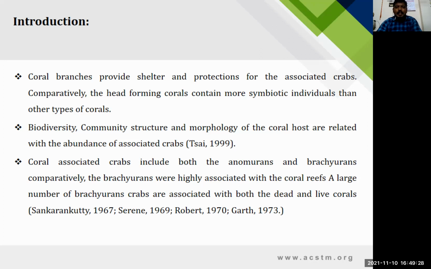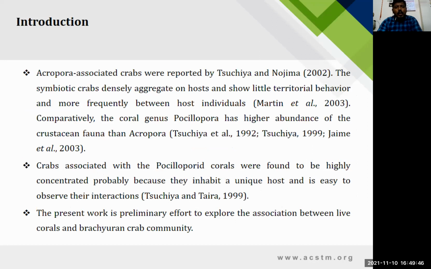Coral-associated crabs include both the anomurans and brachyurans. Comparatively, the brachyurans were highly associated with the coral reefs. A large number of brachyuran crabs are associated with both dead and live corals. Acropora-associated crabs were reported by Sushanji and Nijoma, 2002.